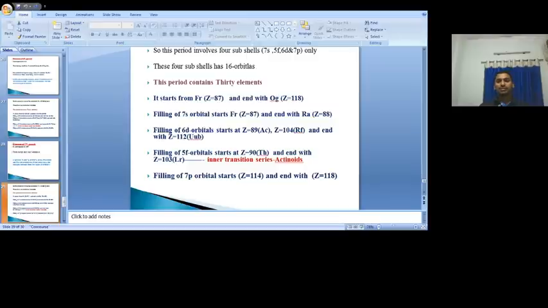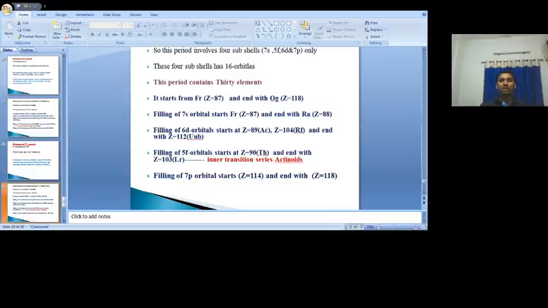Here, the elements from atomic number 90 to 103, whose electrons enter into the 5f orbitals, are called actinides. There, 58 to 71, electrons are filled in the 4f orbitals, and they are called lanthanides.